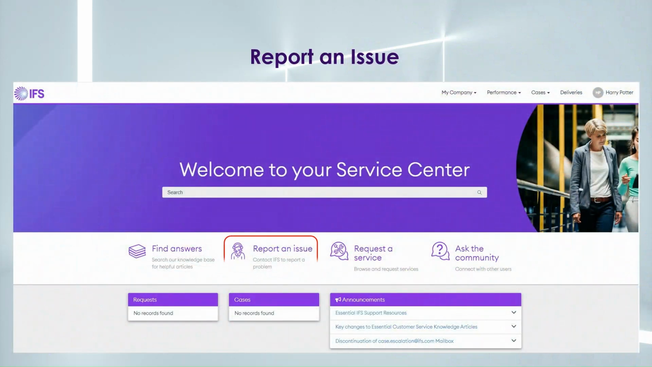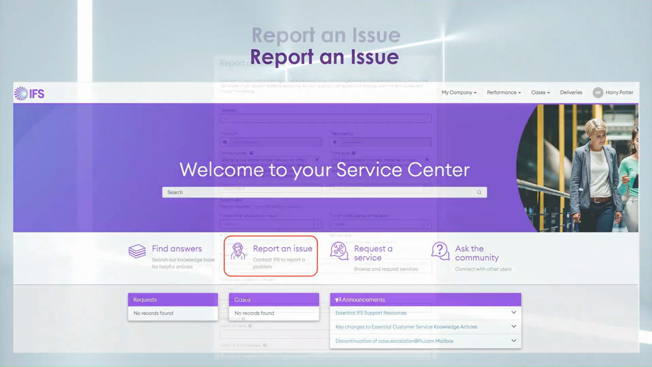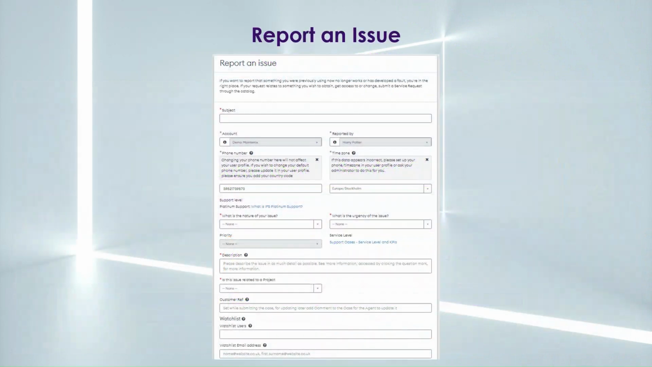From the Service Center homepage, click on Report an Issue. This opens up the Report an Issue form as shown here. As you enter information into the subject field, various knowledge articles will be surfaced which might help you resolve the issue yourself without raising a case.